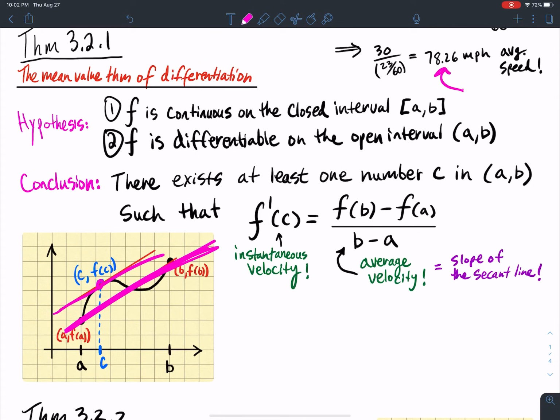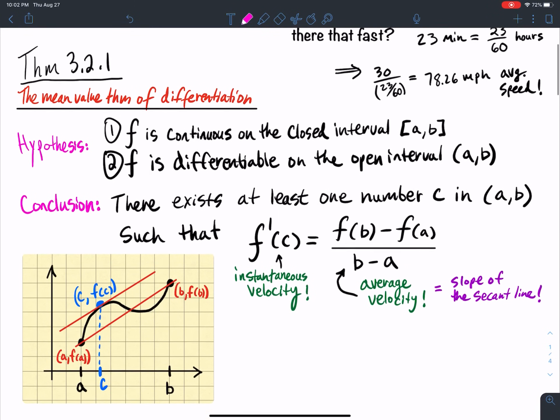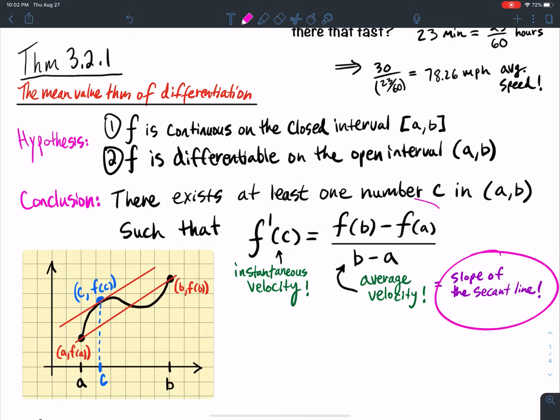And I did it right here. But what this graph shows me is that I also did it in another spot too. So not just once, but twice. But the mean value theorem guarantees at least one time. So it's not always the case that you have twice like this picture shows, but you for sure have at least once. So this is the slope of the secant line, which is going through right there.